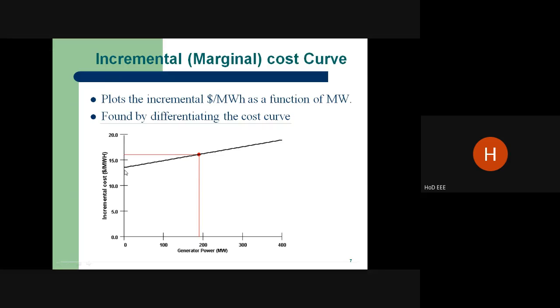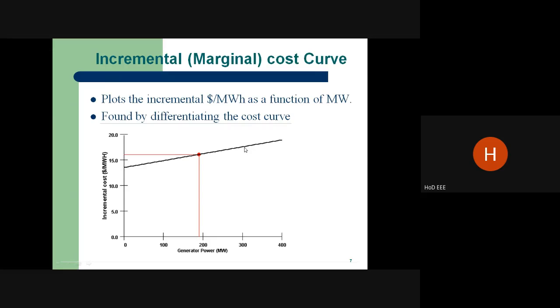So what is the significance of the incremental cost? It is the ratio of change in input cost corresponding to change in output at any operating point. Here is an operating point, here is also an operating point.